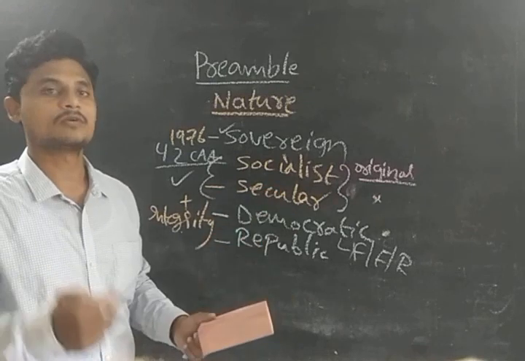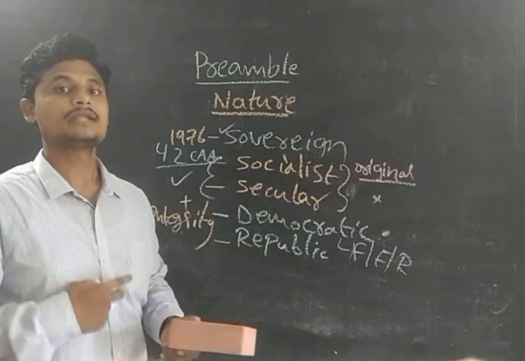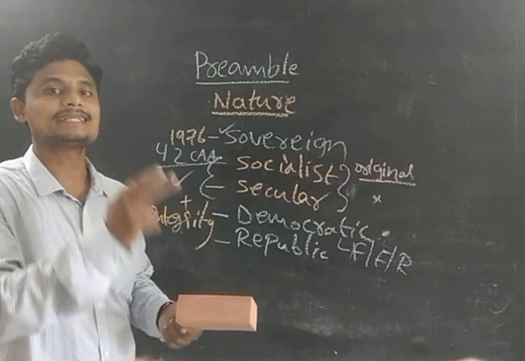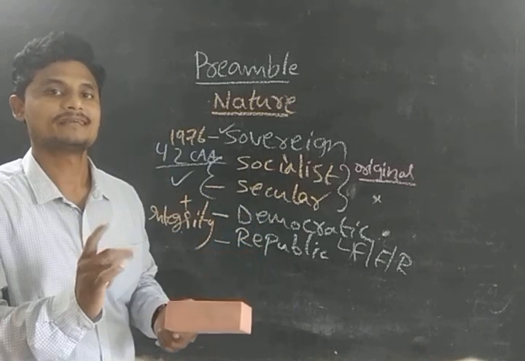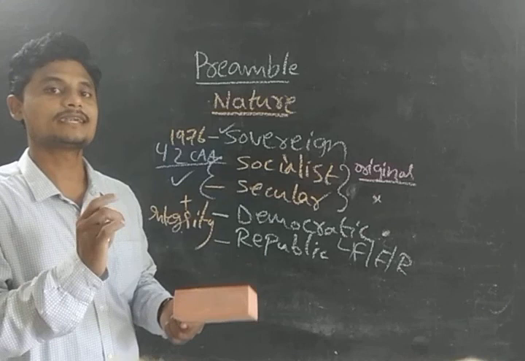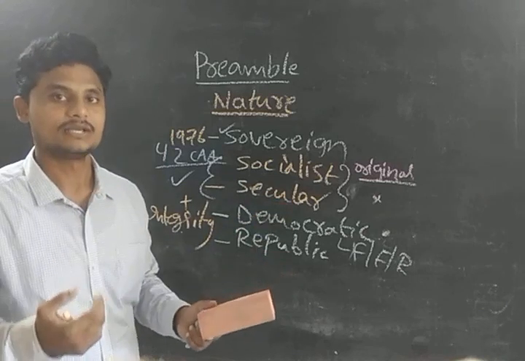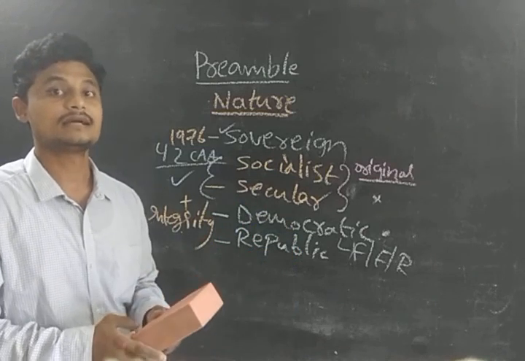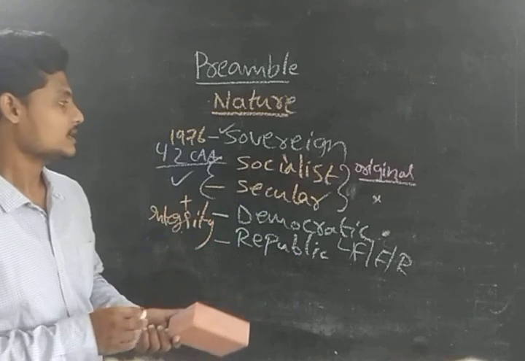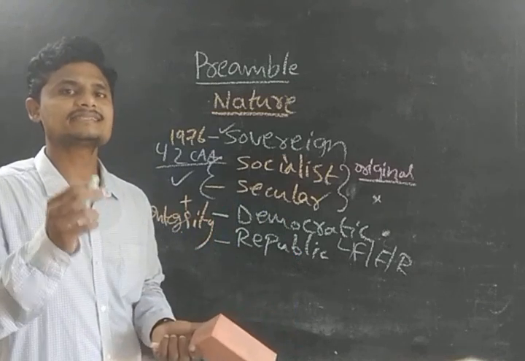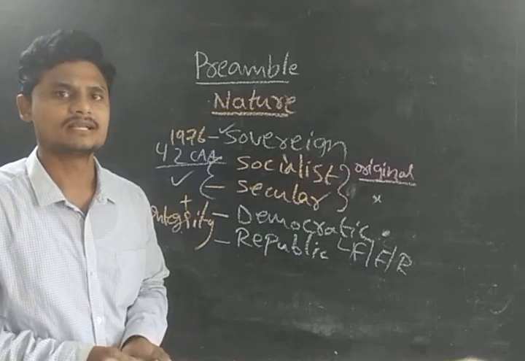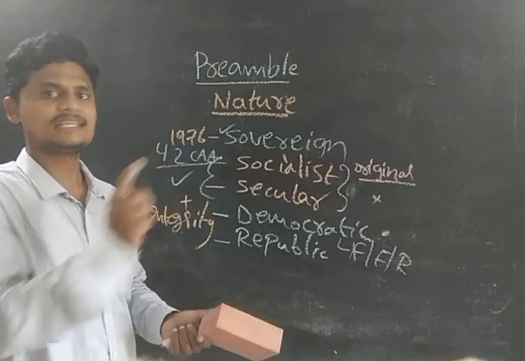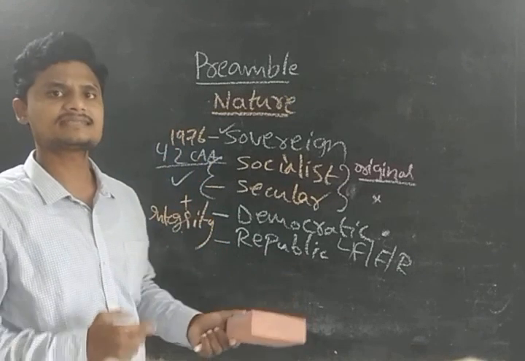Secular. What do you mean by secular? Secular also has two provisions, guys. If you see the Western definition of secular, it means the government will not interfere in the religious matters of the state. It is called secular in the Western definition, guys. Whereas in the Indian definition, the government will interfere in the religious matters of the state. For example, in the USA, the state does not enter into religious matters. They have a wall between the state and religious matters. Whereas in our country, it is not the same.